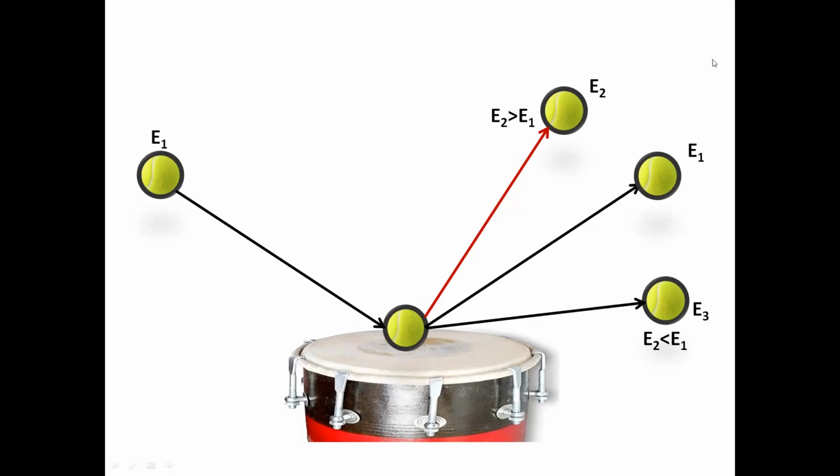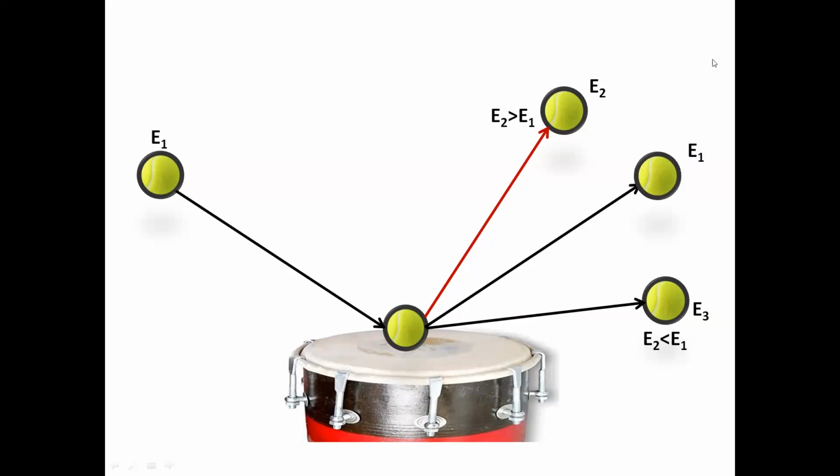So what will happen? The tennis ball will go away with higher intensity, higher energy, than when it struck or collided with the surface. So in that situation, E2 will be greater than E1.